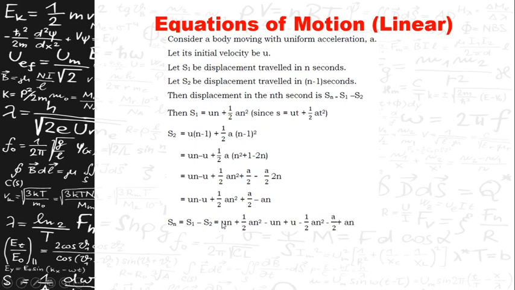For that, we use the second equation of motion, that is s is equal to ut plus half at square, and we will take the time as two segments here. Let S1 be the displacement traveled in n seconds and S2 be the displacement traveled in n minus 1 seconds.